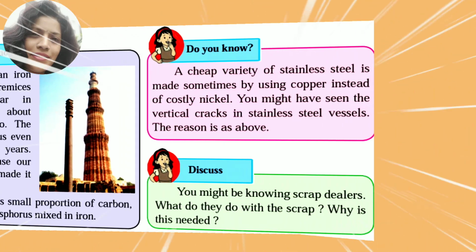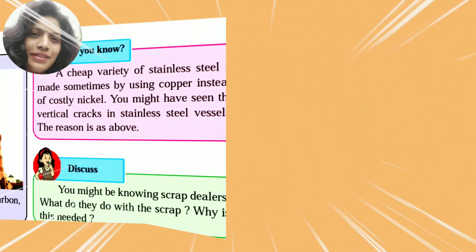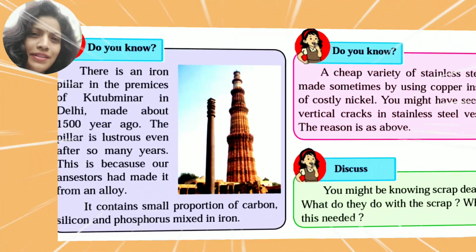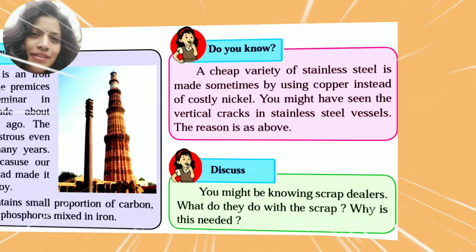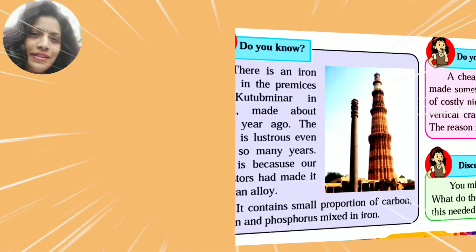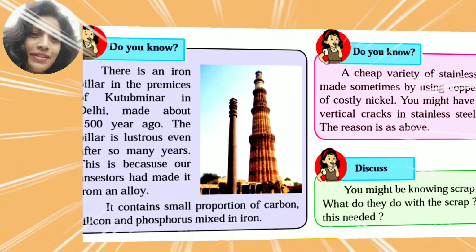Do you know, students, a cheap variety of stainless steel is made sometimes by using copper instead of costly nickel. You might have seen the vertical cracks in stainless steel vessels. The reason is the above. Means they are made up of copper instead of nickel.